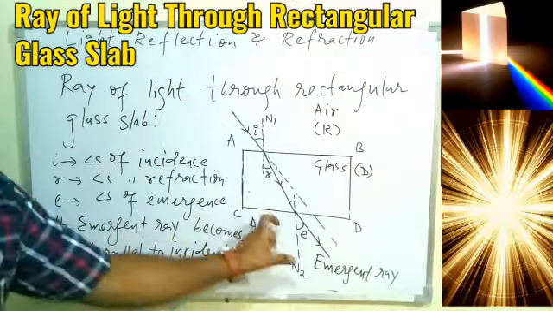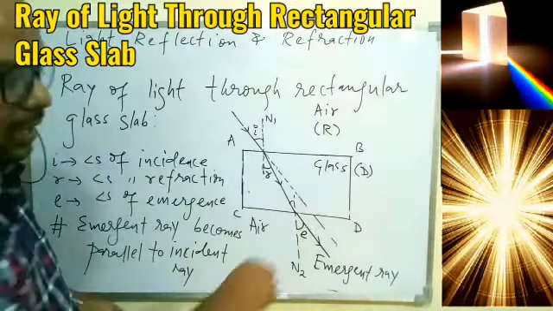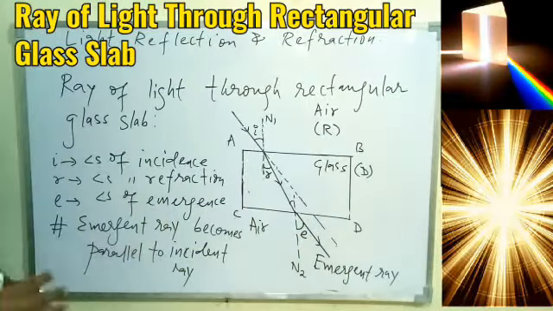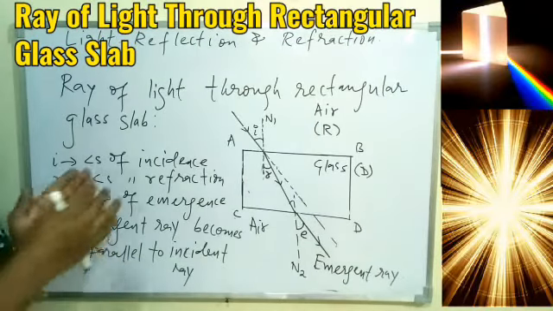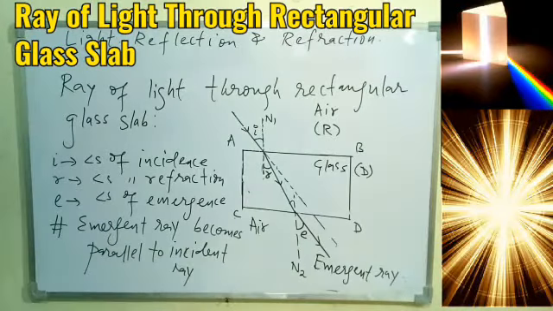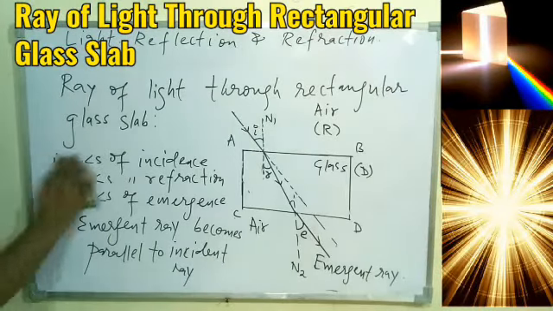So this is the incident ray, this is the emergent ray, and you can see they are basically parallel to each other. This we do in practical also, we verify it, we prove it, and we see all the time that these two rays become parallel to each other. So just remember the points.